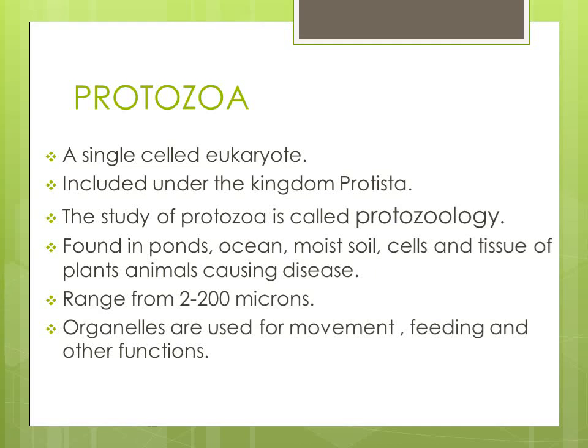Then, they can be found everywhere. We can see the protozoans in ponds, oceans, moist soil, and cells and tissues of plants and animals. And generally they cause diseases. They range from 2 to 200 microns in size, and they have organelles used for movement, feeding and other functions.